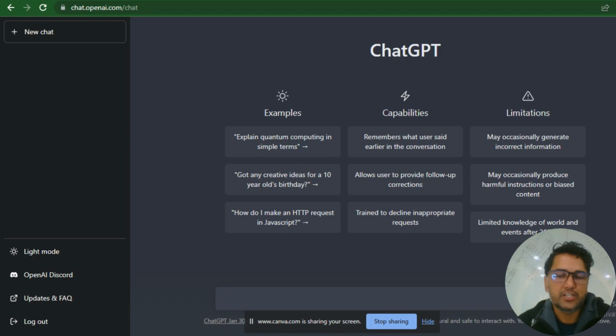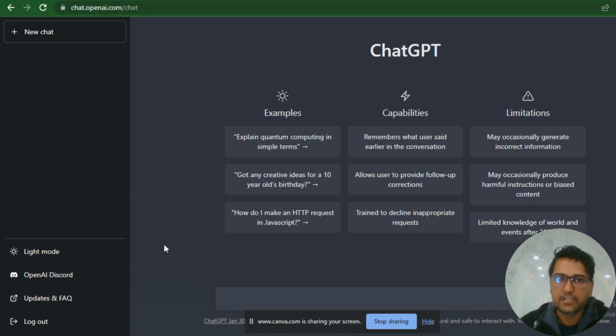Again, it has limited knowledge of the world and events after 2021. So it has data up to 2021, and after that it is not updated. So it is obviously in production mode or in process. Let's see how it happens. So this is the ChatGPT dashboard, and this is how it works.